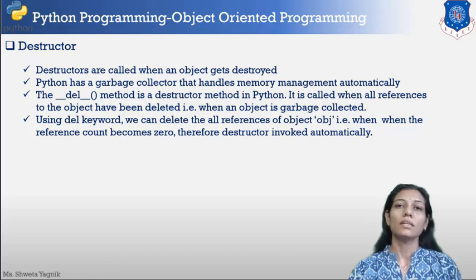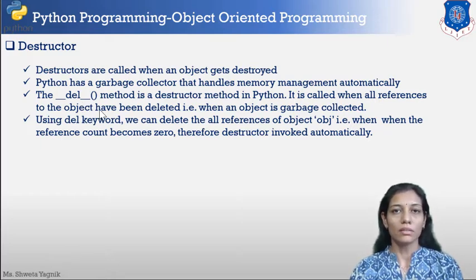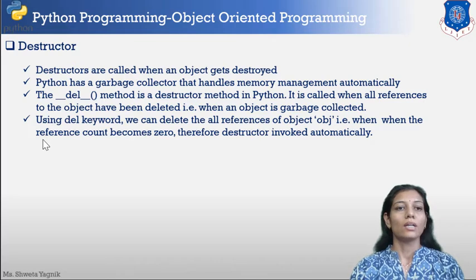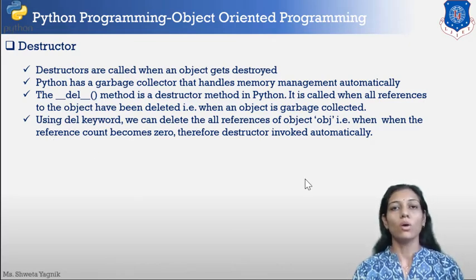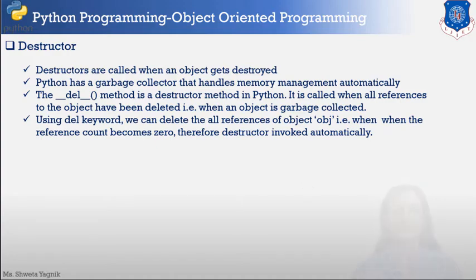In Python, destructor method is defined as __del__ as shown over here, and we are going to shortly see practically how to define it. So using del keyword we can destroy the object of the class. Once all the objects of the class are deleted by del, Python garbage collector automatically calls the destructor method. So let's see how to use it.